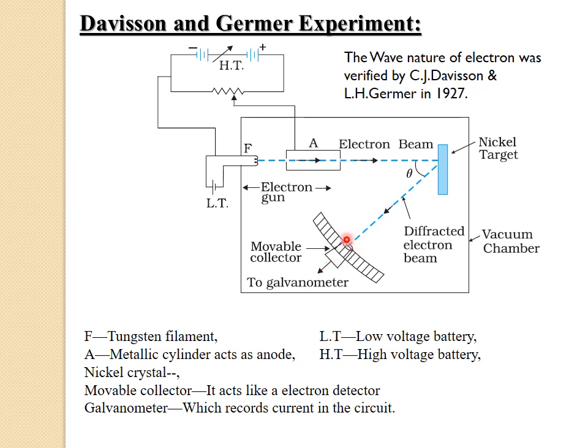And the experimental setup is enclosed in a vacuum chamber. Why is it enclosed in a vacuum chamber? To avoid collisions of the electrons with other molecules on their way towards the target.